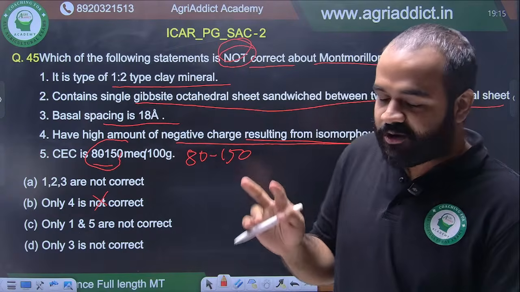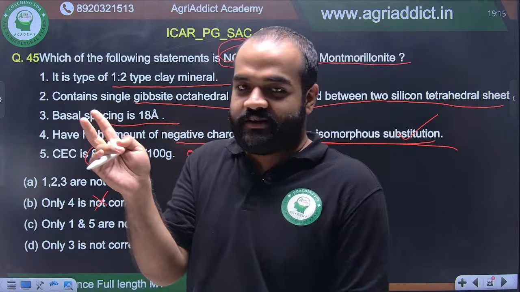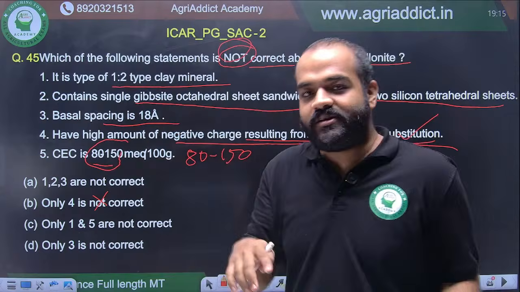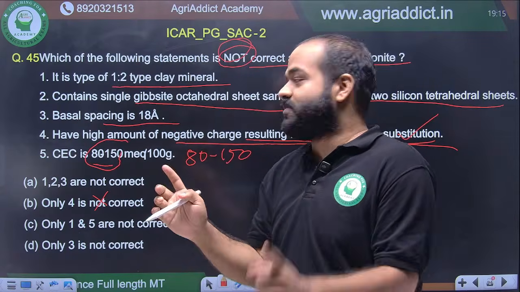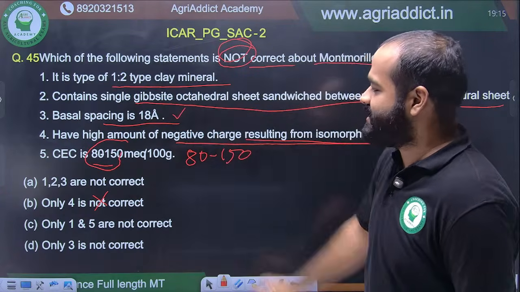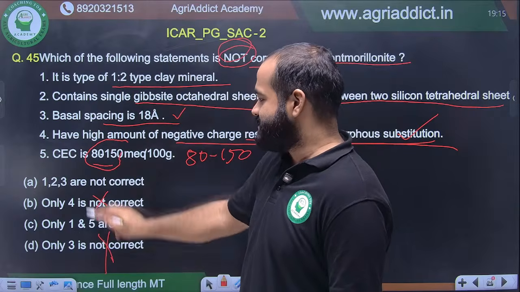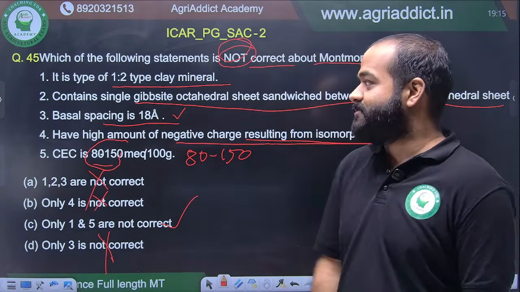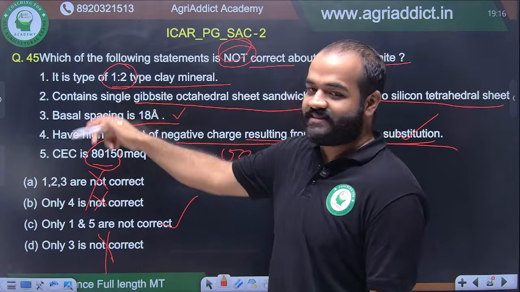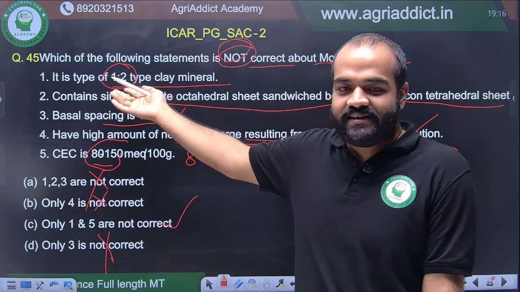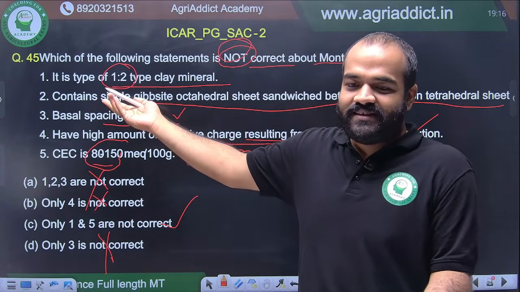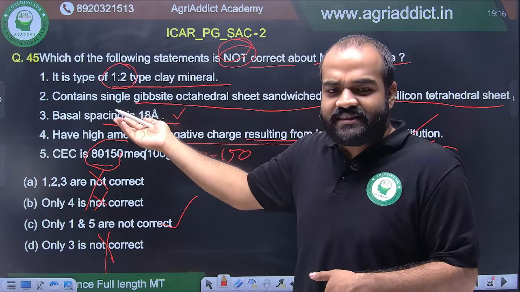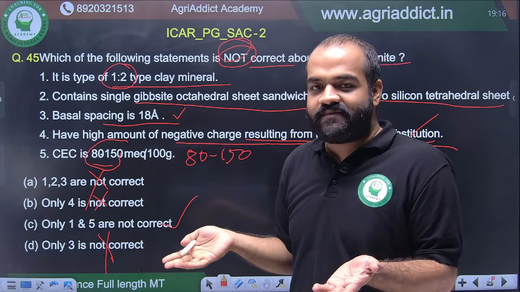It is written montmorillonite can go up to 18 angstrom as well. If its expansion is very high, it can go up to 18 angstrom. So 3 is correct. So remove the option where 3 is present. So only 1 and 5 are not correct. Why is it not correct? Because here it is written 1:2. See, this is very deliberately made to mislead you. Such questions come. In my JRF in 2023 they asked this question.